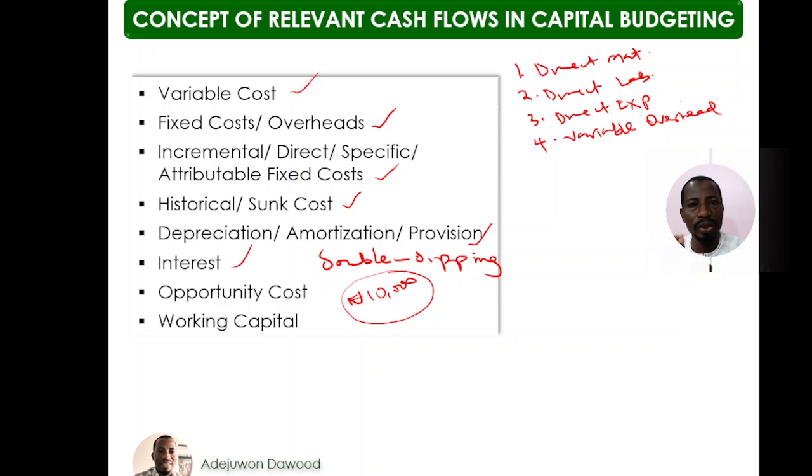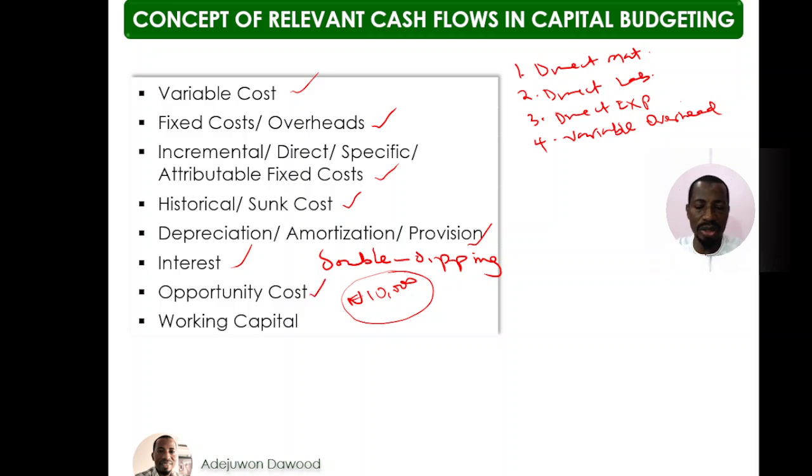Therefore, the opportunity I've forgone, the benefit that would have accrued to me through Uber service, is gone forever. So when I now want to determine the cost of my lecturing, the benefit that I've lost should be part of the cost of my lecturing. That is opportunity cost. Okay?